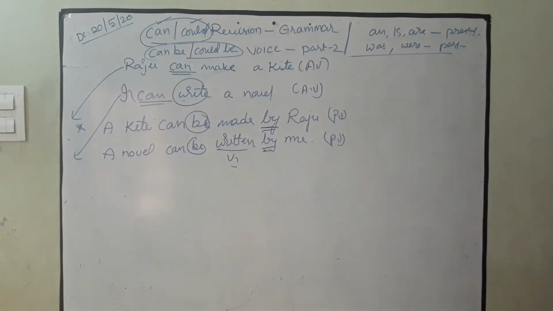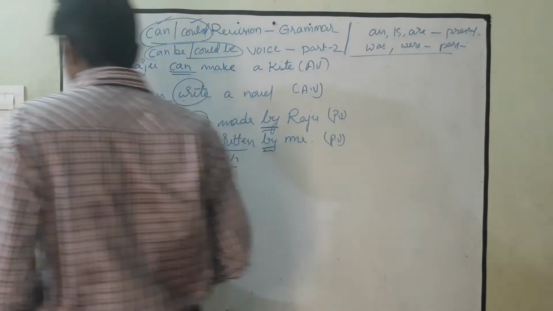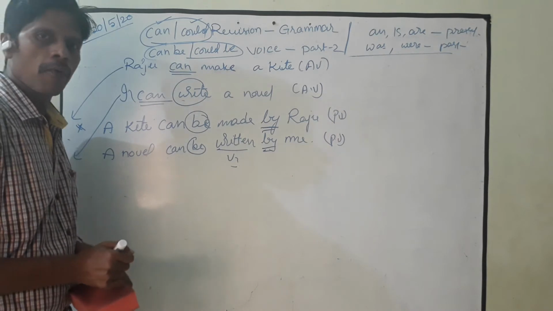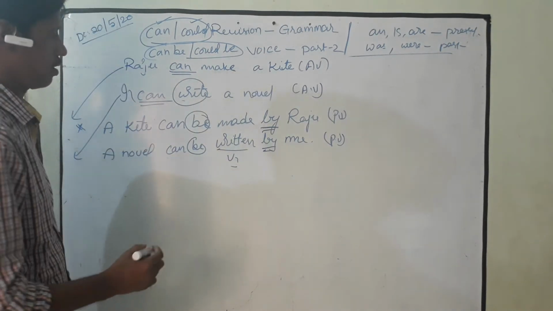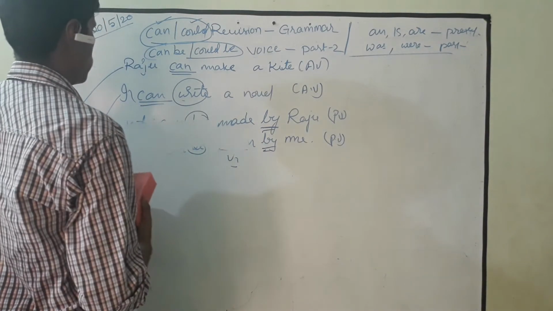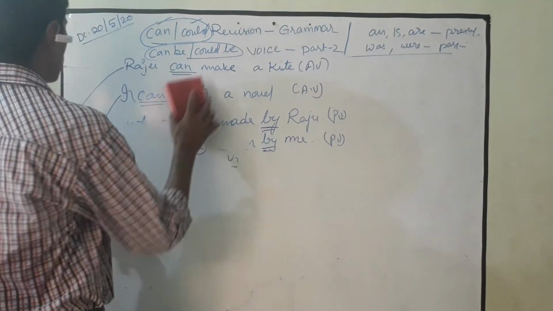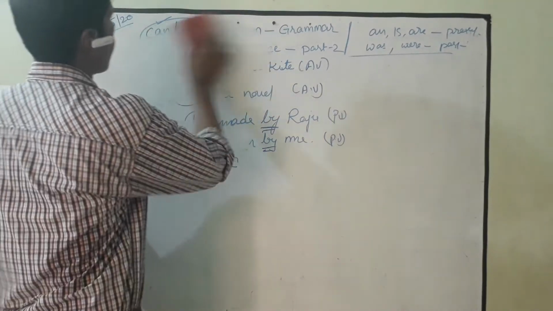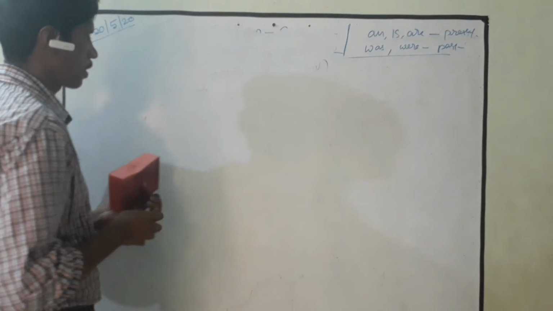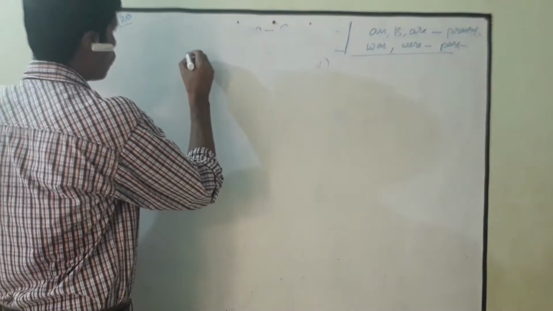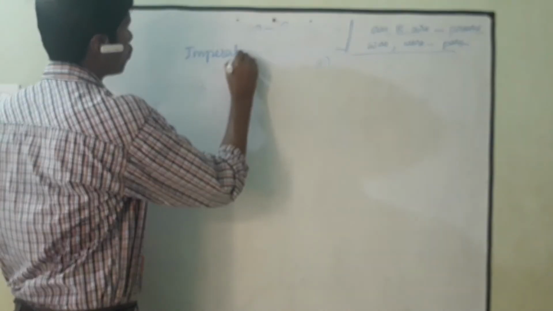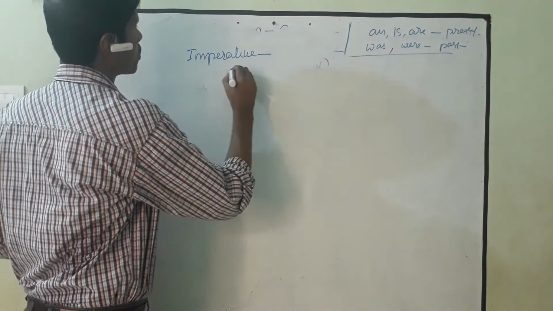And that is the next part. And one more thing is imperative sentence in voice. Imperative sentence. So what is meant by imperative sentence? So this is the end of the topic. What is meant by imperative sentence? Imperative means moods.